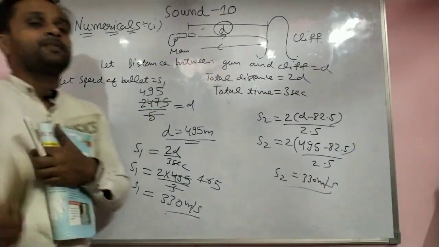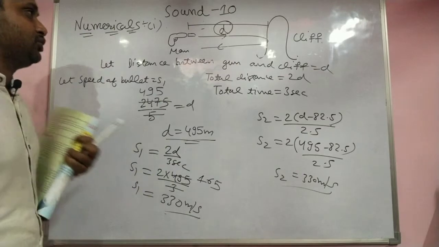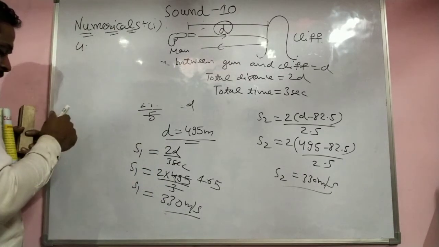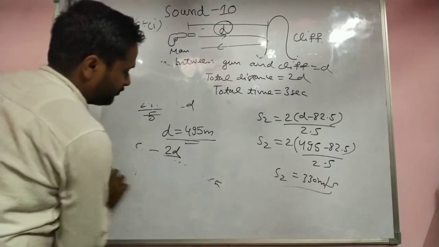Very easy, students. Now the last numerical, the fifth one.